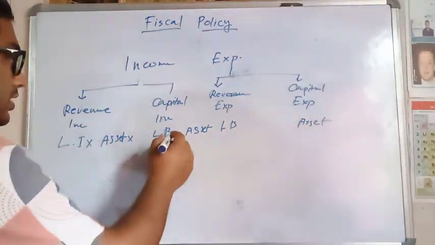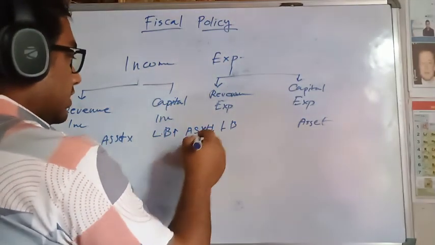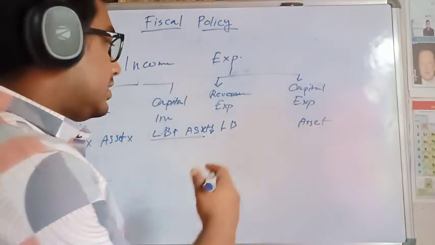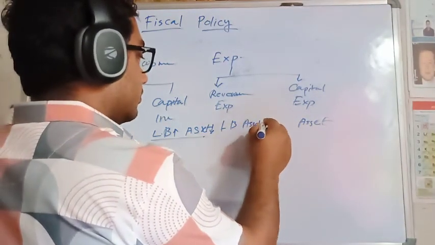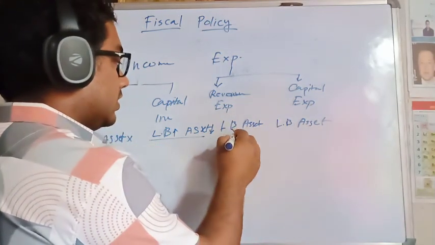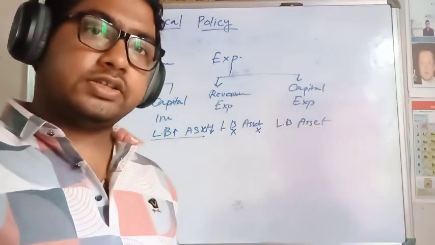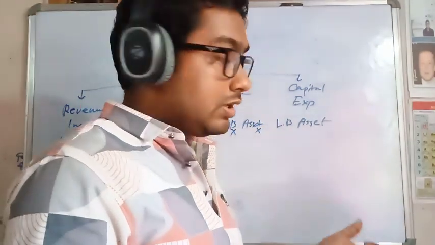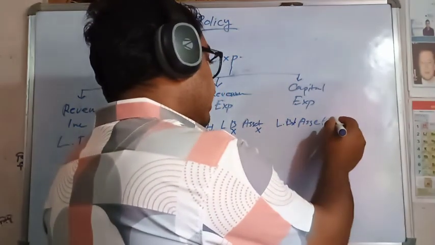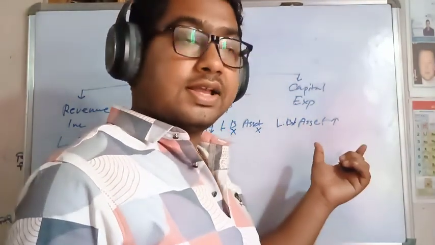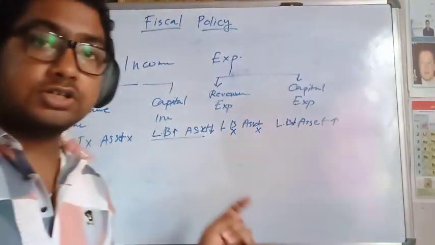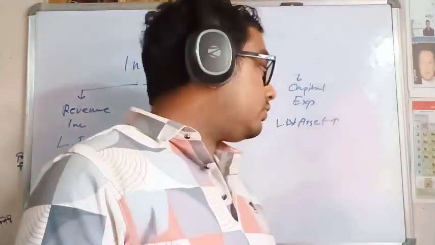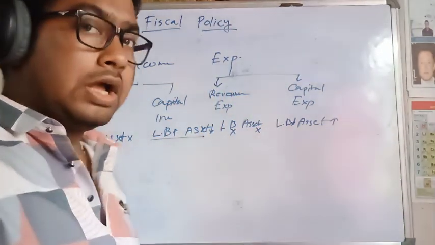And if liabilities increase and assets decrease, then we say that it is the capital income. Similarly, if liabilities or assets do not increase or decrease, then it is the revenue expenditure. And if liabilities decrease but assets increase, then it is the capital expenditure. You must remember this. So first, what is revenue income?